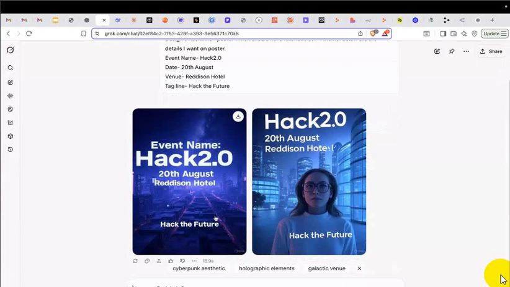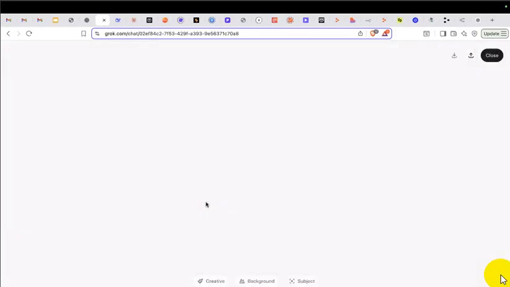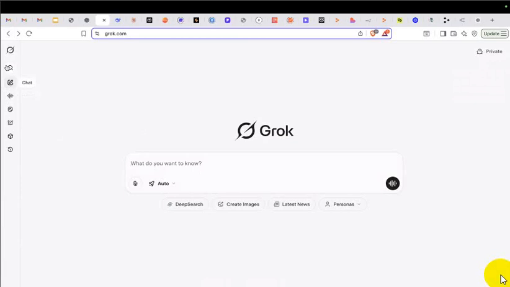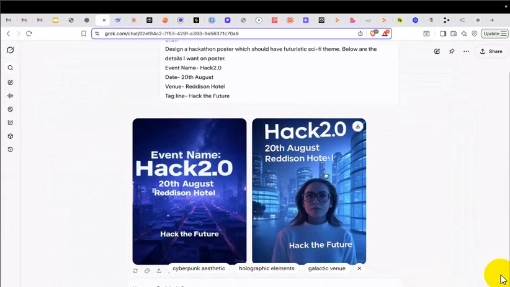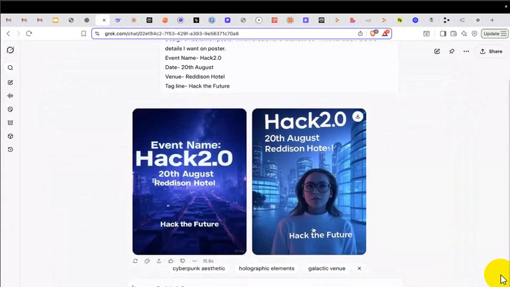Okay, surprisingly nice. I think it is showing me the correct one. Oops. 20th August, Radisson Hotel. I think it has messed up the hotel name, but "Hack the Future" is still coming in the middle. The "Hack 2.0" is slightly deviated, right? The font is slightly deviated, but the first one is still fine.